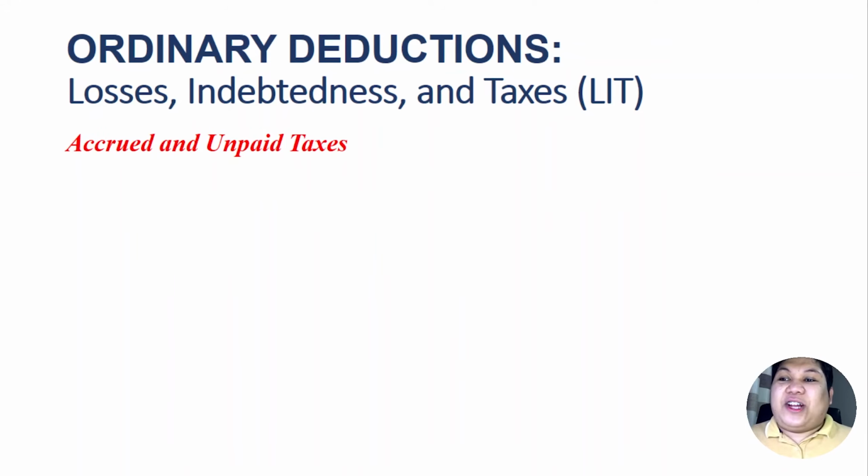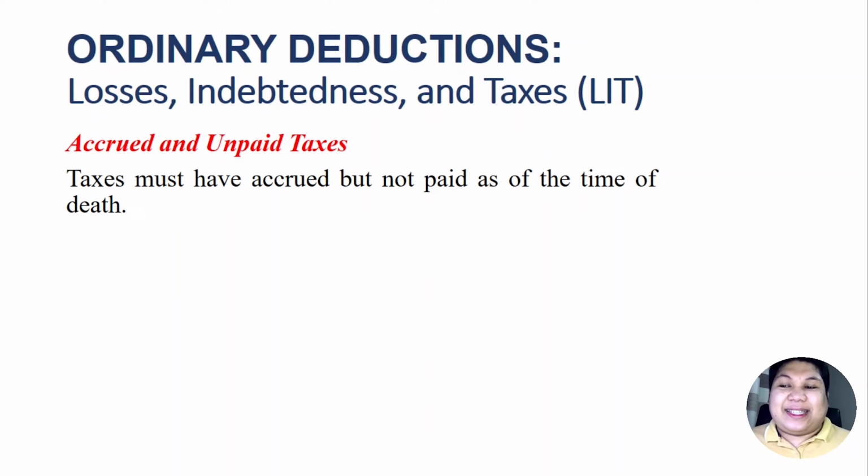Okay? So after we have discussed losses, indebtedness, now we go to taxes to complete our discussion on the lit. Taxes may have accrued but not paid as of the time of death of the decedent. Let's say, for example, the decedent died on January 10, 2021.